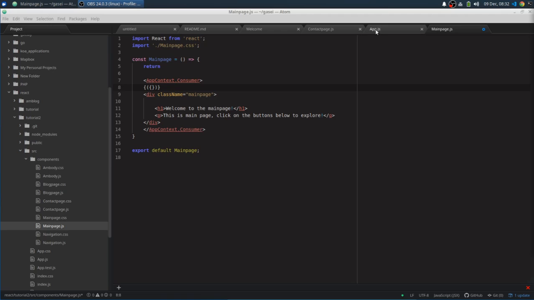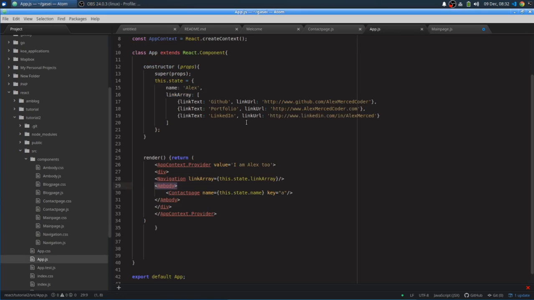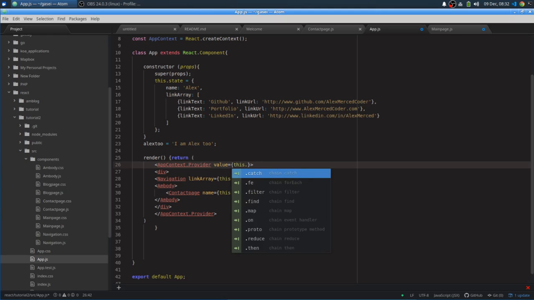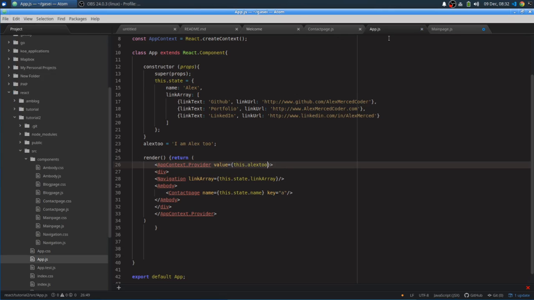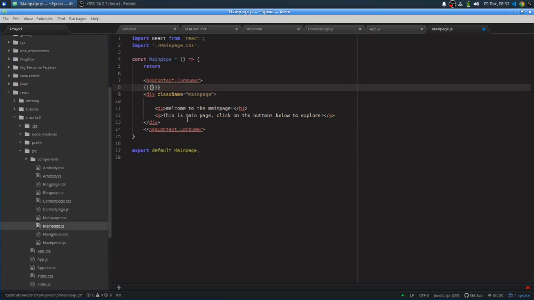Actually, I'm going to reformat this just a little bit. What I'm going to do is make a variable called Alex2, and that's going to equal the string. Then we're going to pass that down as the value in our provider, which really should be this.Alex2 because this is a class function. Cool. So that should be good there. Then we're passing that down to the main page, and that's what we want to use, Alex2.